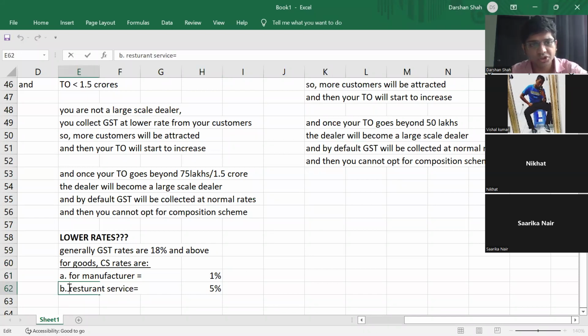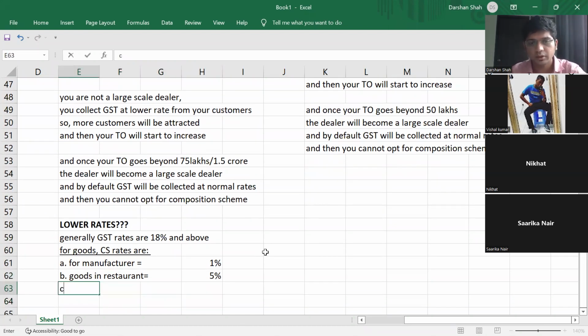Then those dealers who are supplying goods in restaurant, not restaurant service, I'll say goods in restaurant, will collect only 5%. That's why some restaurants collect 18% GST, and some collect only 5% GST. And for other types of goods, GST is again 1%.